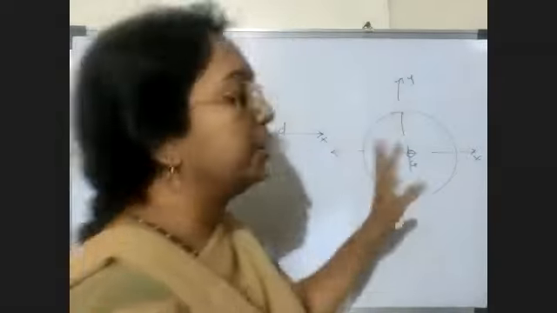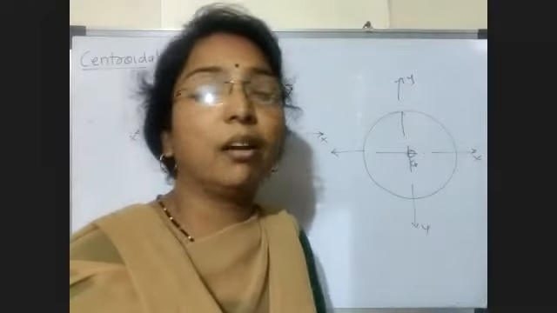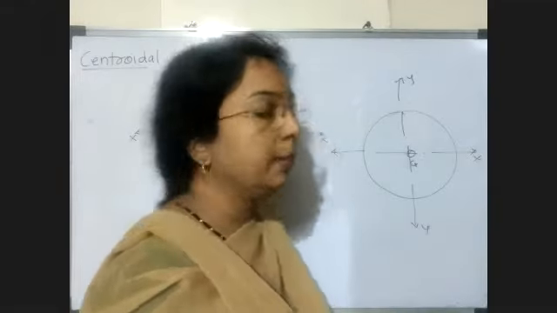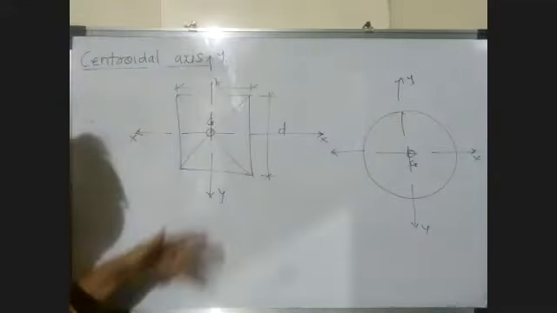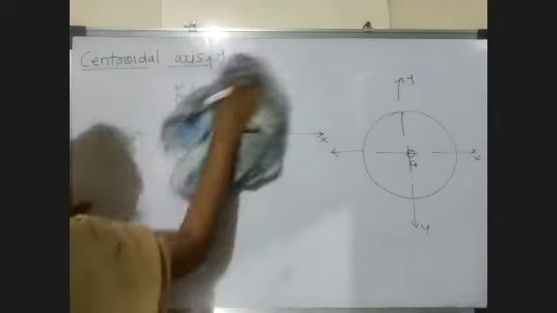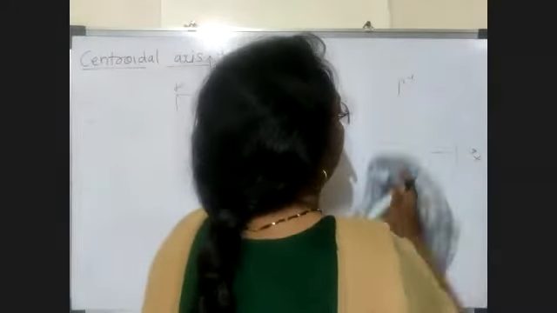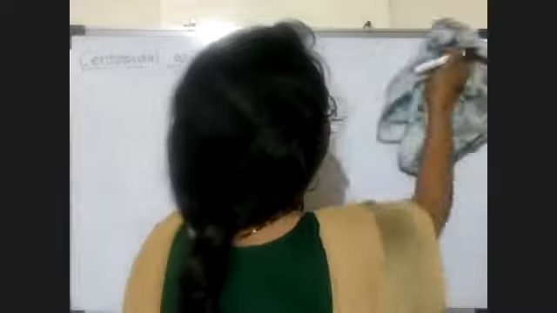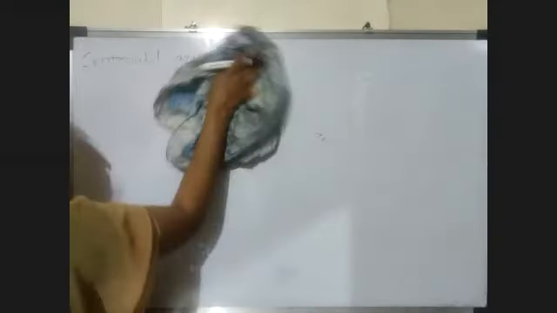So we must know the position of the centroid for rectangle, circle, that means for all basic figures. So the centroidal axis is the axis which passes through the centroid. Now there are some basic standard formulas for basic standard figures: circle, rectangle, semicircle, quarter circle, triangle, etc. Now we see the basic formulas.